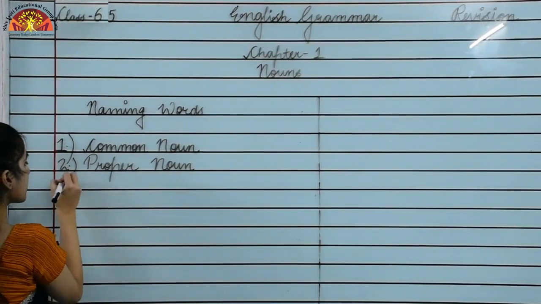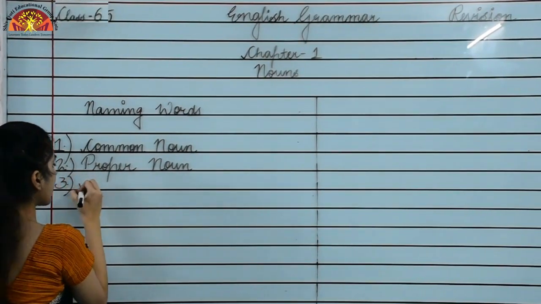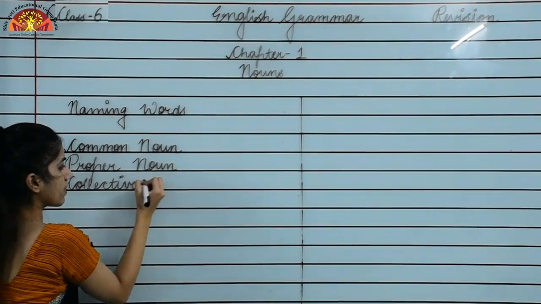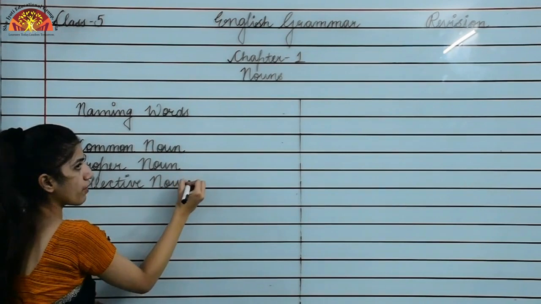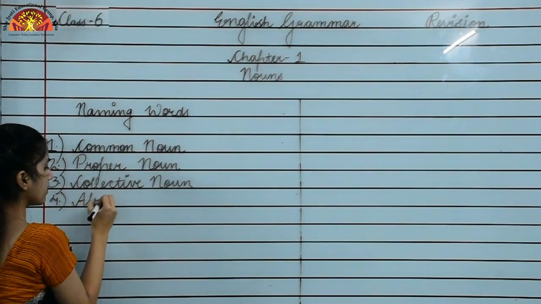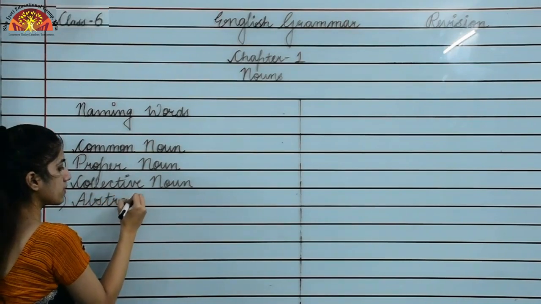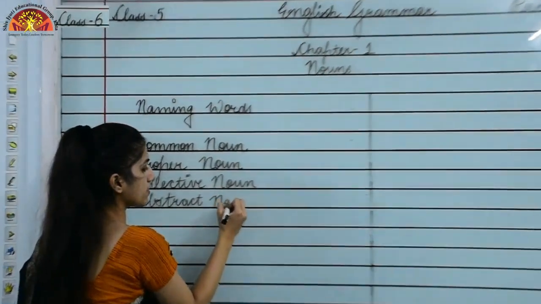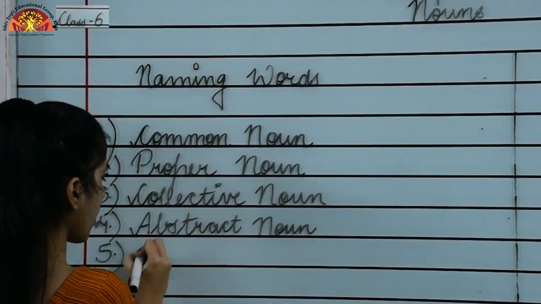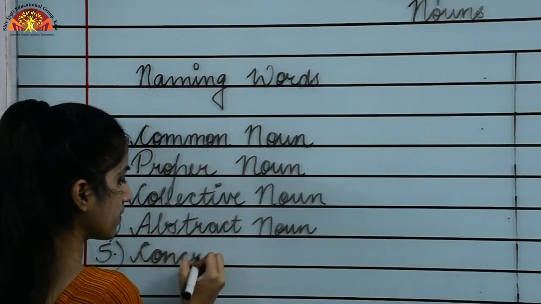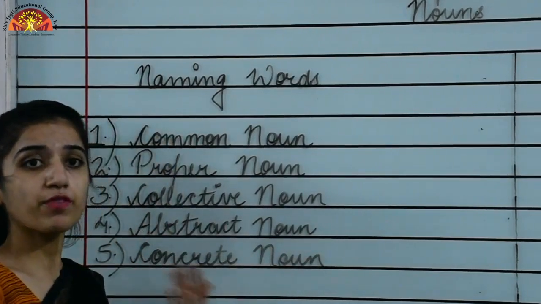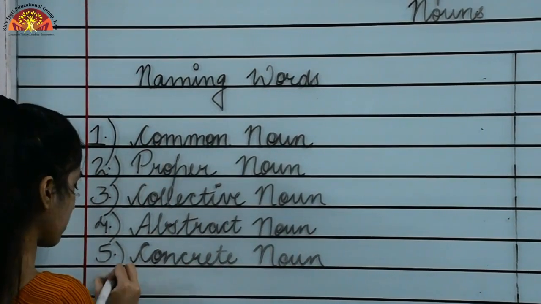Third one is collective noun. Fourth is abstract noun. Fifth one is concrete noun. And the last type of noun is material noun.